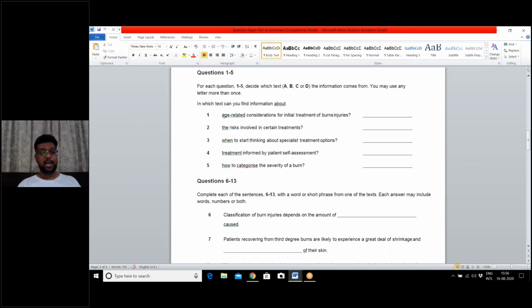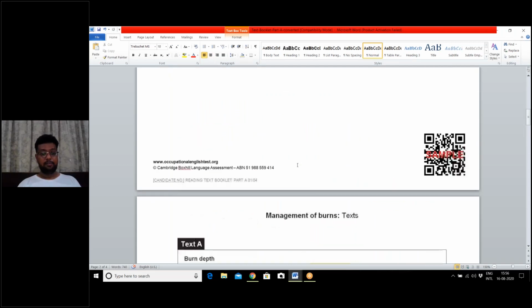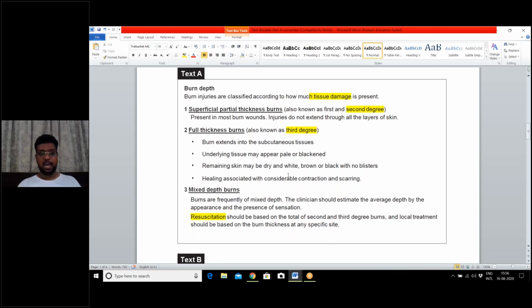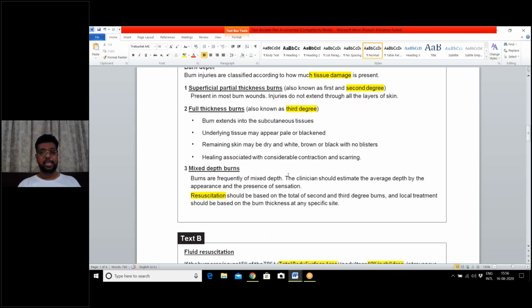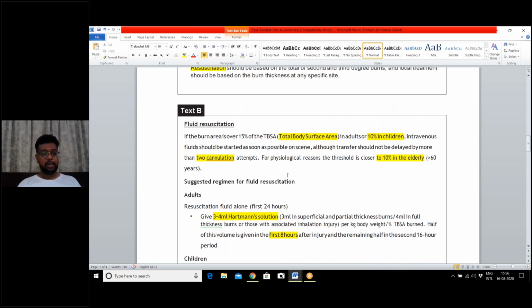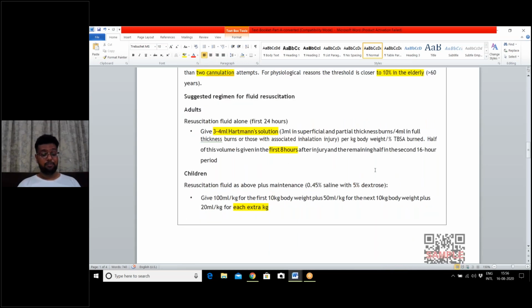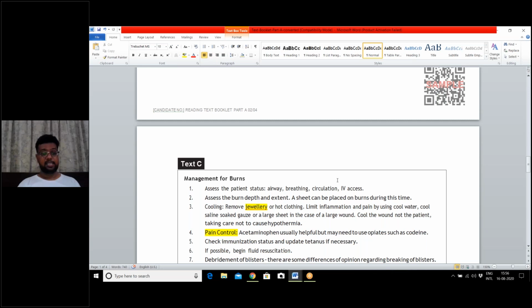So the first question is age-related considerations for initial treatment of burn injuries. The keyword in this question is age. So I will rush to my texts and see in which one the age was given. In text A, there was regarding third degree, second degree burns. In text B, there was surface area, children, elderly. So children, elderly might be helpful for me, but I will not give my answer quickly. I will go to text C also.